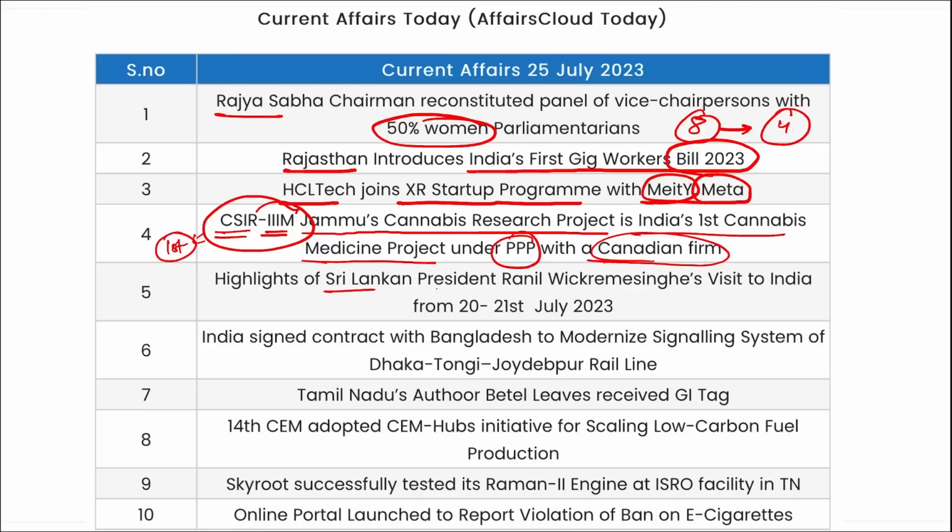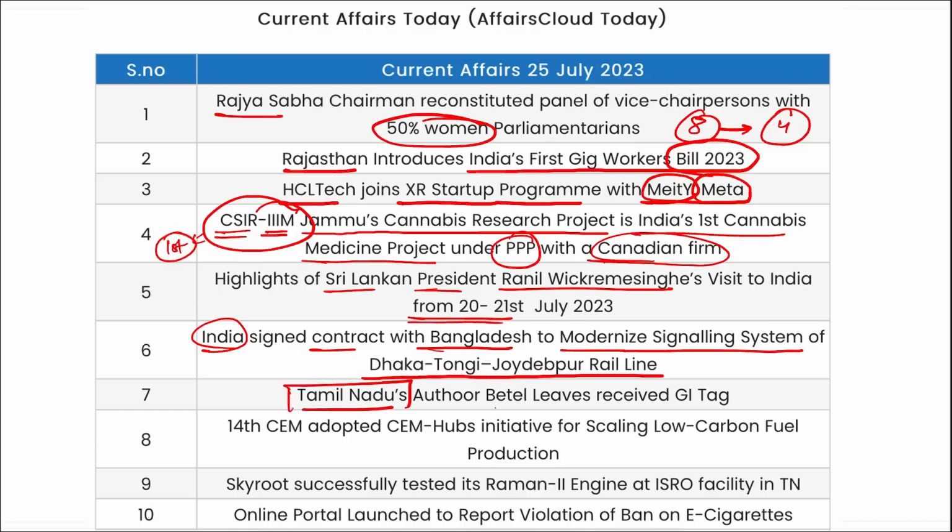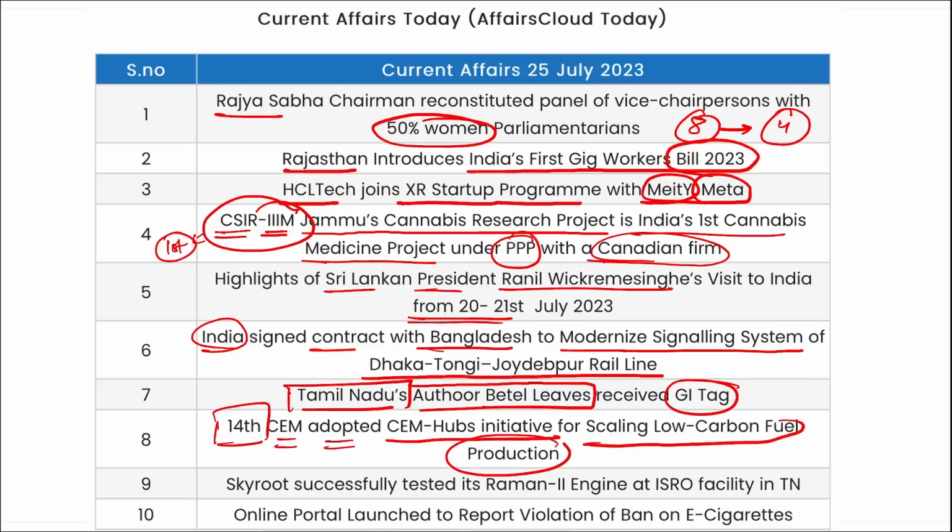Then Sri Lankan President Ranil Wickremesinghe visited India from 20 to 21st of July. India signed a contract with Bangladesh to modernize the signaling system of the Dhaka Tongi Joydebpur rail line. Tamil Nadu's Athur Beetle leaves have recently got the GI tag. Then 14th edition of CEM adopted CEM Hubs initiative for scaling low carbon fuel production.